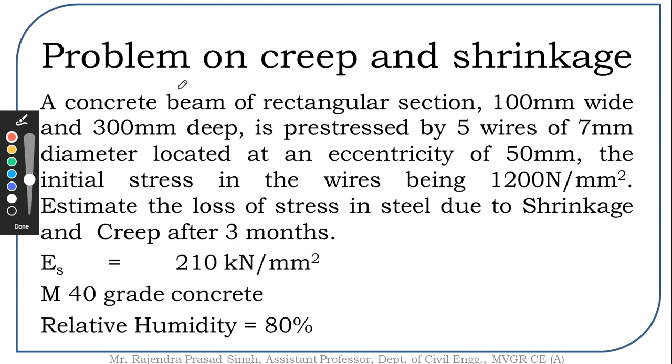The cross section is given as 100 mm by 300 mm, and this is pretensioned by 5 wires of 7 mm diameter, and the eccentricity is 50 mm, and the initial stress in the tendons is 1200 newtons per mm square. He has also given that the relative humidity value is 80%.